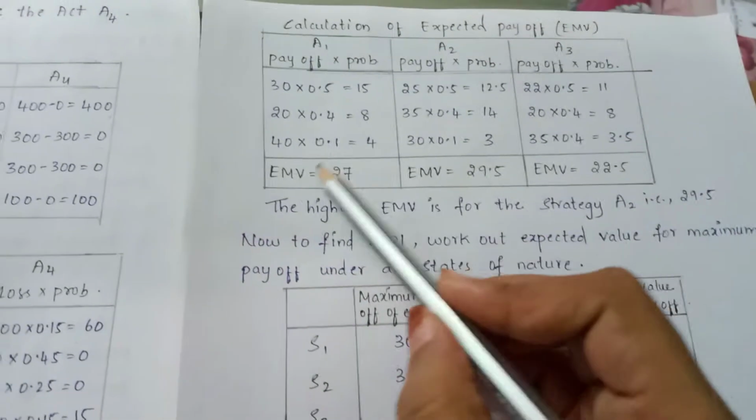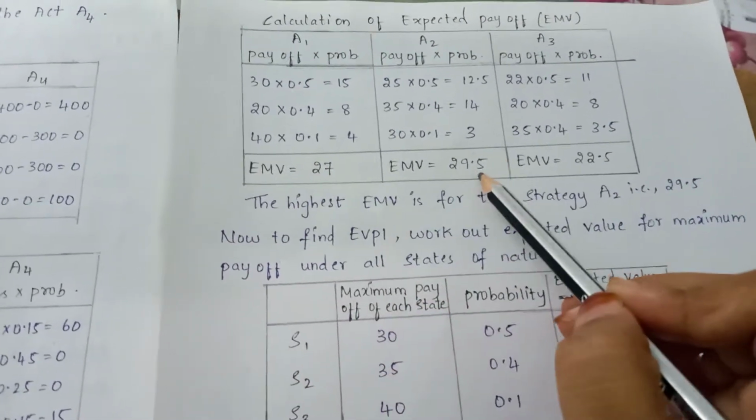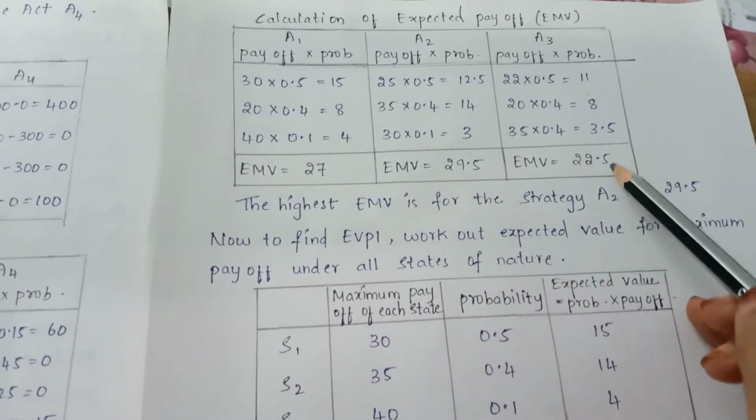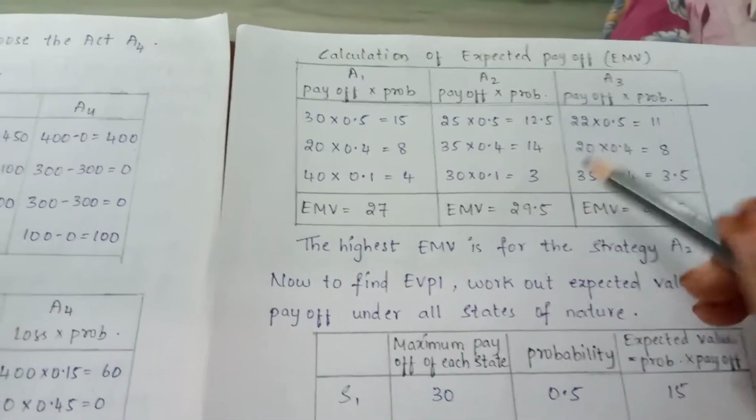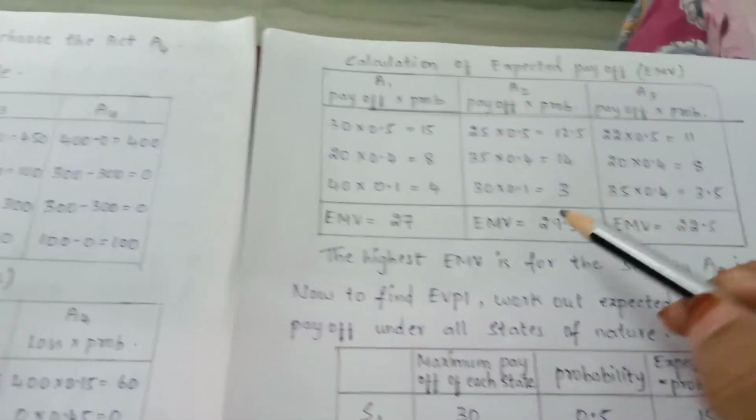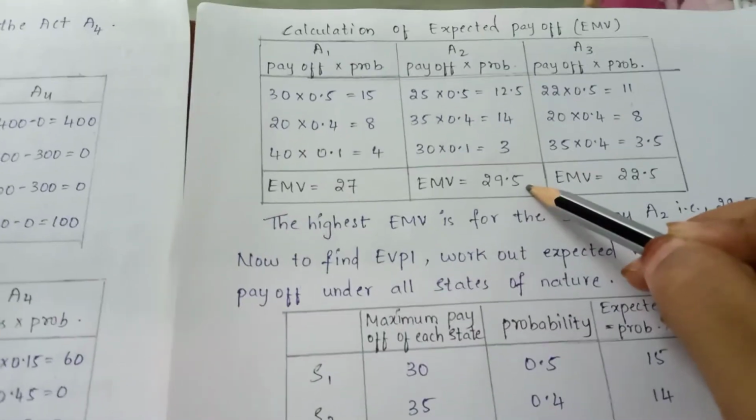So add it. The EMV for action 1 is 27, for action 2 is 29.5 and for action 3 is 22.5. We need to take the action with the highest EMV. So here the highest EMV is for A2, for action 2.